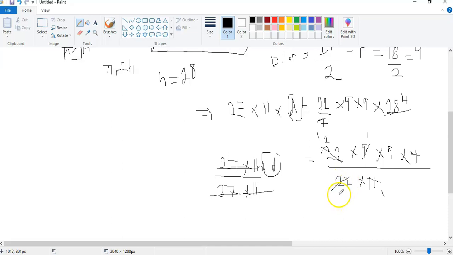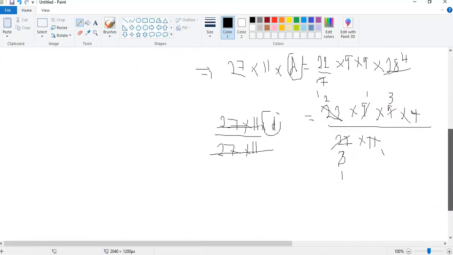So 9 goes here 3, and 3 goes here 1, goes here also 3. So we are going to get 2 times 1 times 3 times 4 to be our value of the depth.